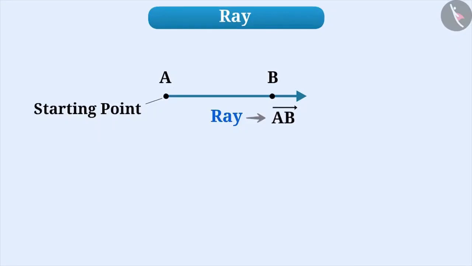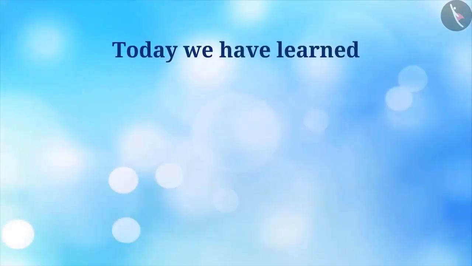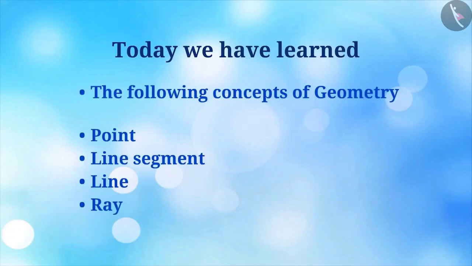In this way, we can identify the starting point of the ray by looking at its first letter. For example, if there is a ray named BA, the first letter B shows that the starting point of ray BA is B. Therefore, the ray starts from point B and goes to infinity through A. At the same time, it is important to know that there is no end to the ray, so the length of the ray cannot be known. So today we've learned the following concepts of geometry. In the next video, we will learn it in detail with the help of some examples.